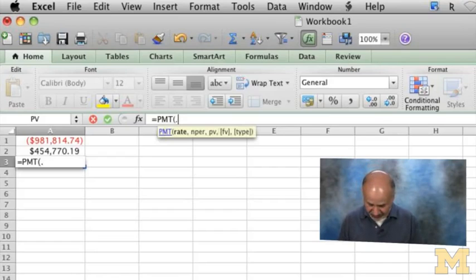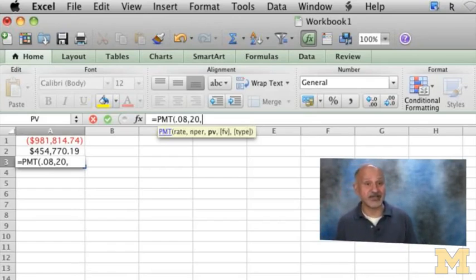Okay, what is the interest rate? 0.08. How many times am I saving? N period is 20. And what is the present value of it? I don't know the present value, because the present value would be in year 30, right? So what do I know, luckily? I know the future value. And where is it sitting? In cell A2, right?